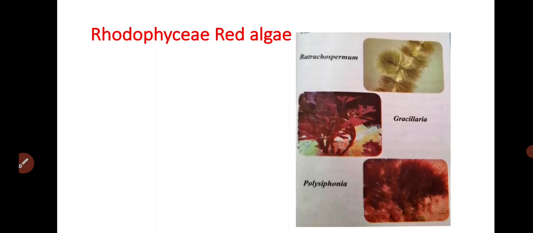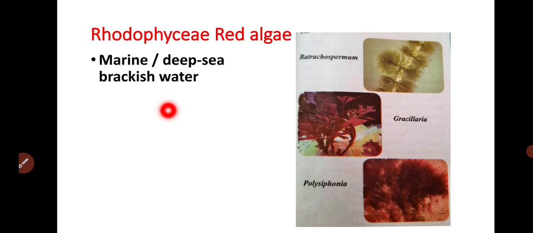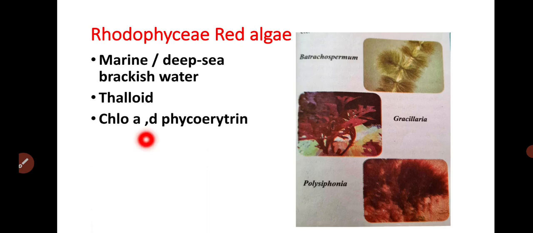Another one is Rhodophyceae, the red algae. This one is the red algae, and the examples are Batrachospermum, Gracilaria, and Polysiphonia. It is marine and generally found in deep sea water. Thallophyta have characteristics like the plant body is not differentiated into root, leaf and stem. That's why it is called thalloid. Generally chlorophyll A, D and phycoerythrin are present.